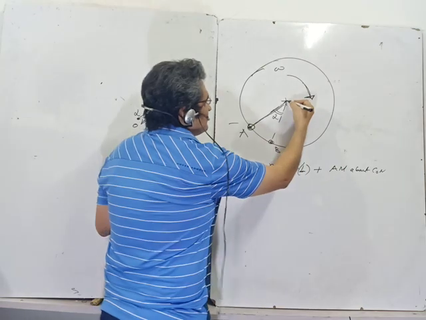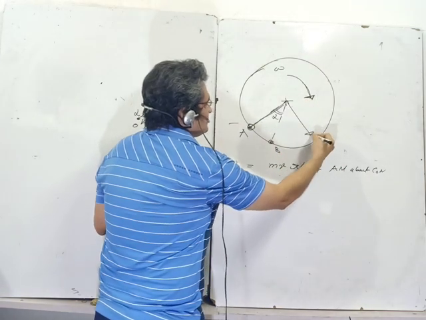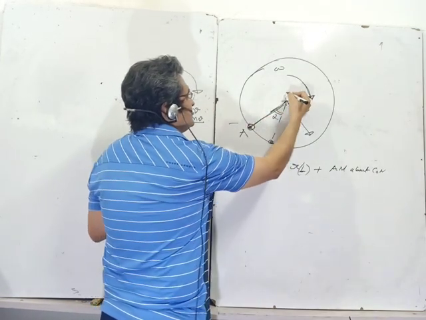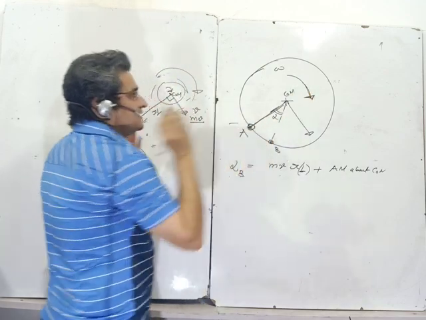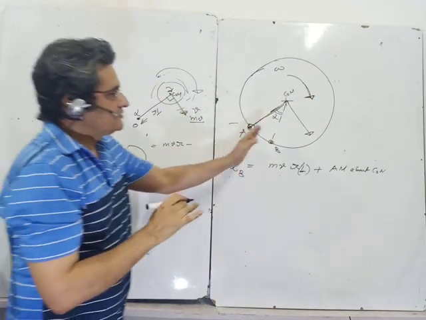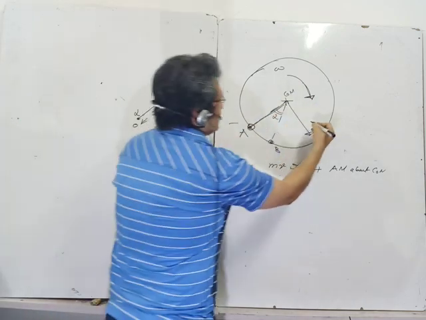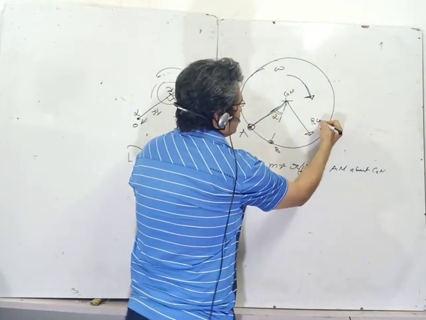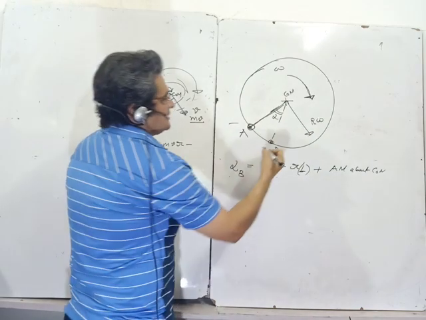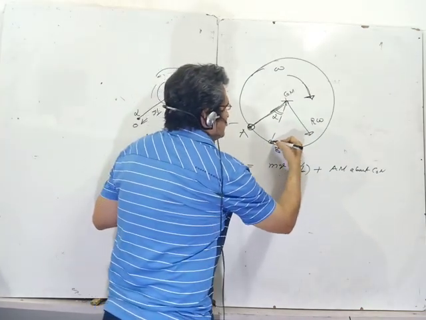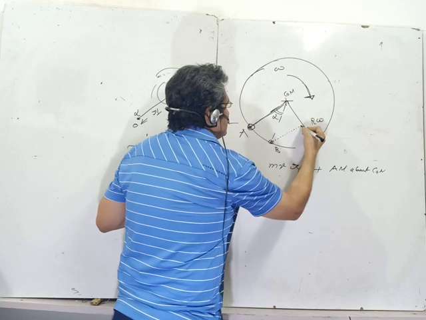You have to take the velocity which is perpendicular to the radius vector joining the center of mass and A. Later on I will find the perpendicular distance from B, but right now I am writing r omega as this velocity. Now what is the distance of this velocity from point B?